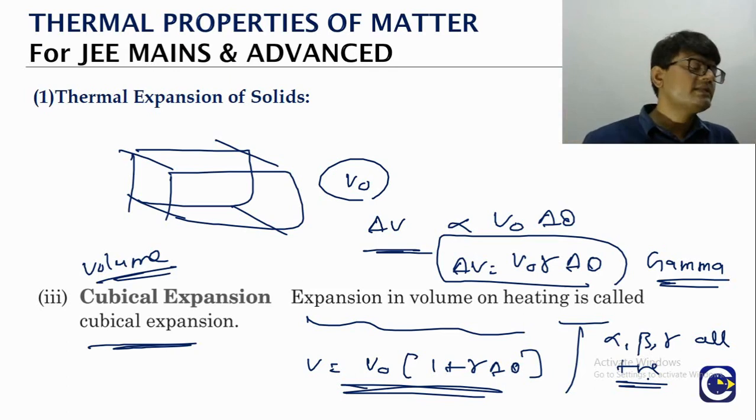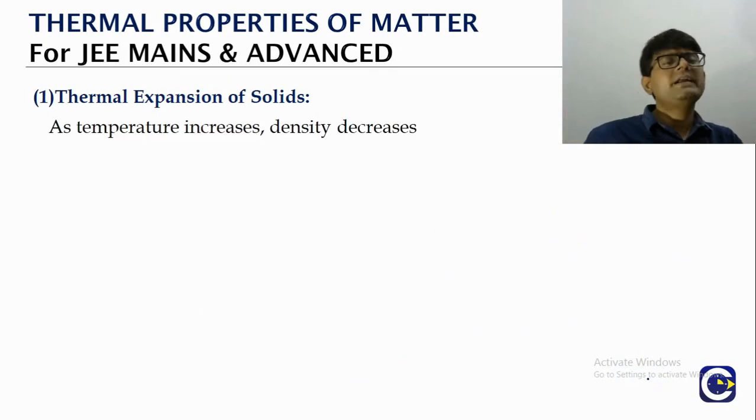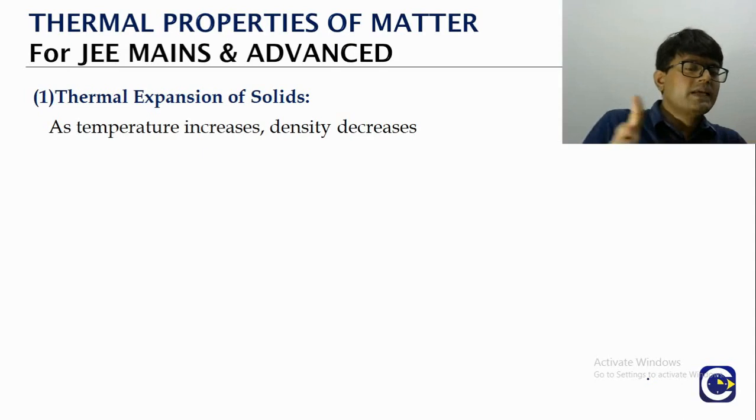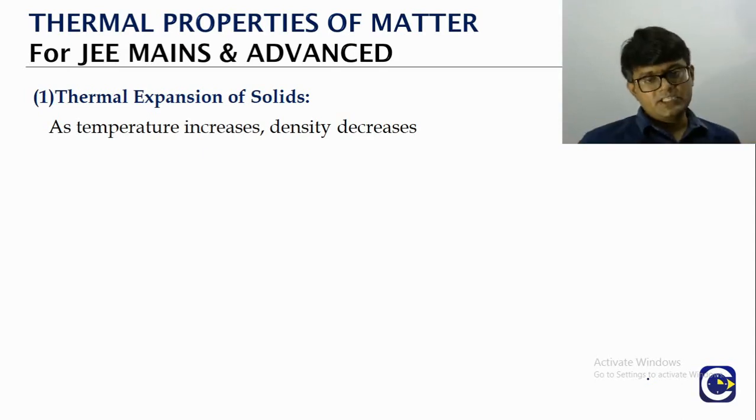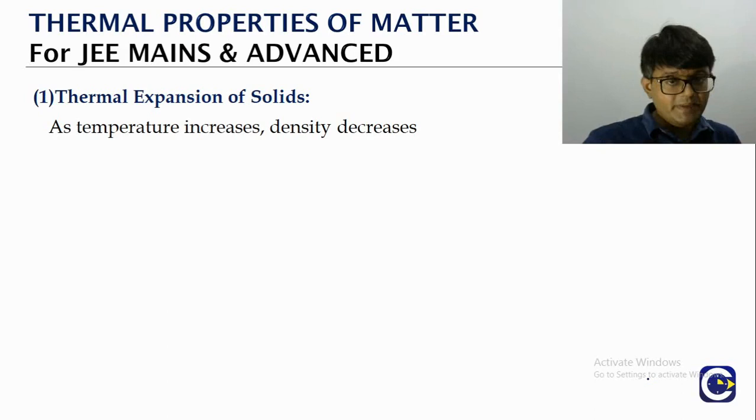So here the thing is, the alpha, beta, gamma values, we will generally consider that they will remain constant. But if you look at the thermal expansion over a large temperature range, or significant temperature range, then what we will have to see practically is that the alpha value, beta value, gamma value will also not be constant.